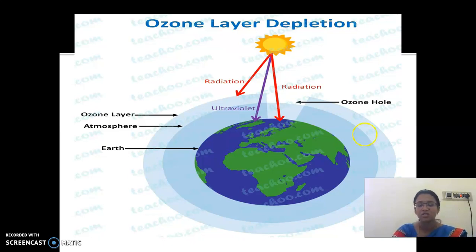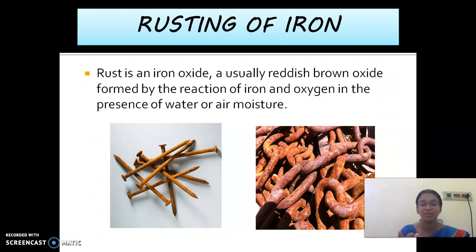So what is this process here? That separating the harmful rays is a chemical change. Here, children, next we are going to see a new topic, that is rusting of iron. What process is rusting of iron, children? Is it a physical change or chemical change?